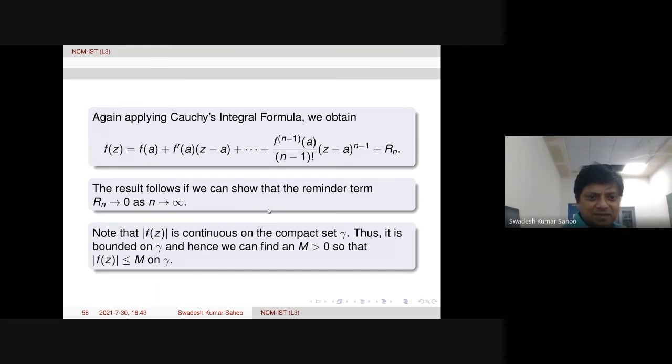in the usual sense. Now here what happens? Modulus of f of z is continuous on the compact set gamma. Gamma is a compact set, closed and bounded. Thus modulus of f of z has a maximum, say M, on gamma. Modulus of f of z is less than or equal to M on gamma. Because the remainder term tends to 0, we want to prove that. For the remainder term we just need to take modulus, then less than or equal to, taking the modulus inside the integral, and then applying these quantities we are going to prove that it goes to 0. That is the idea.